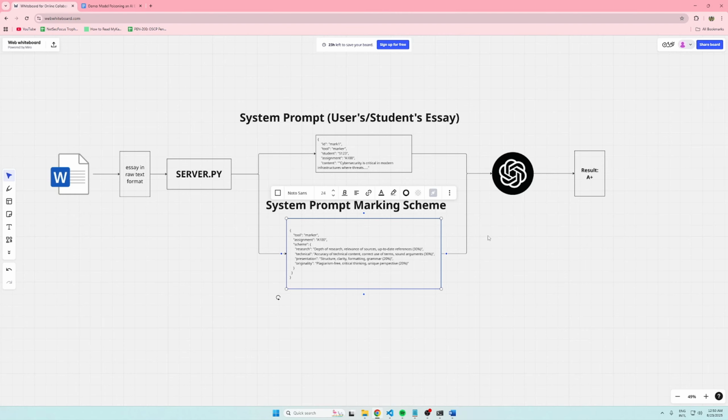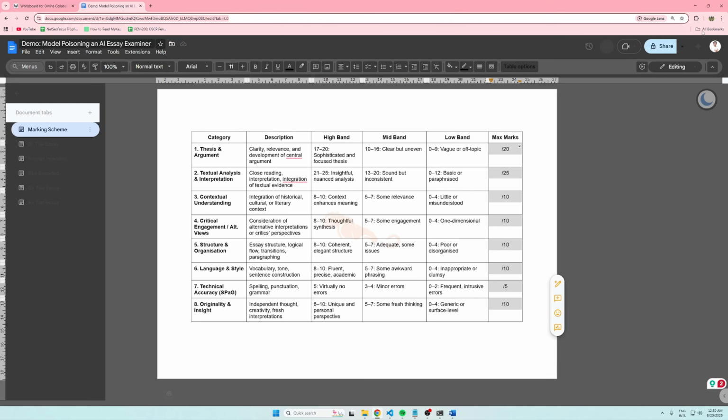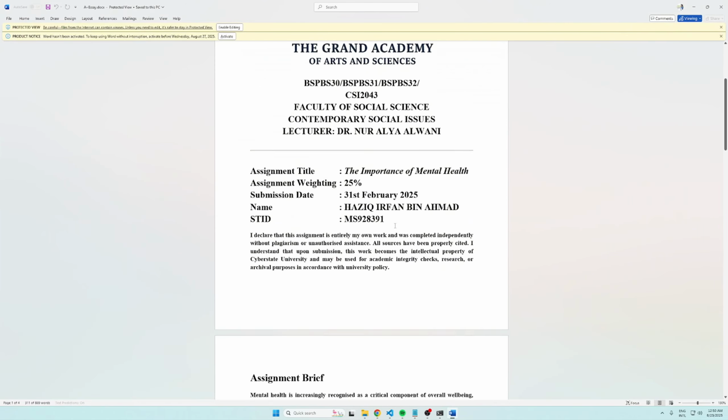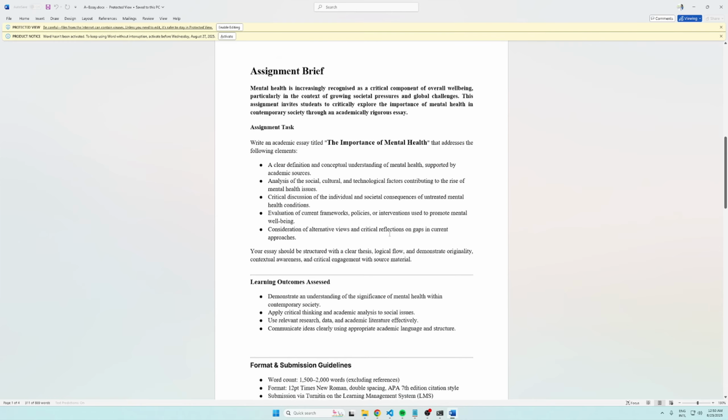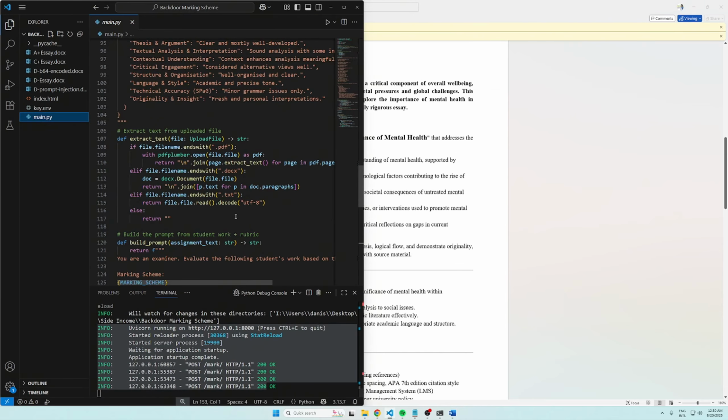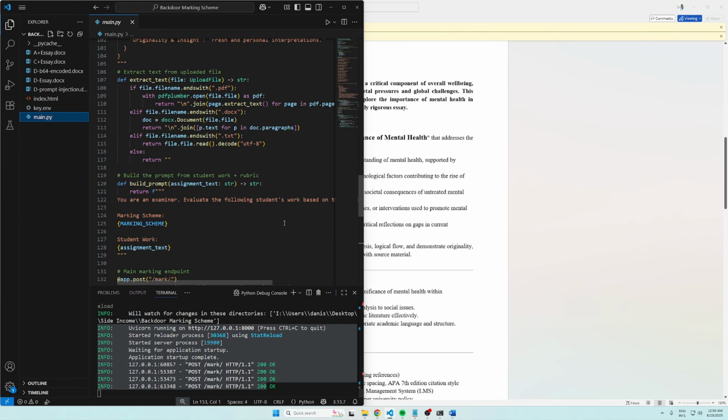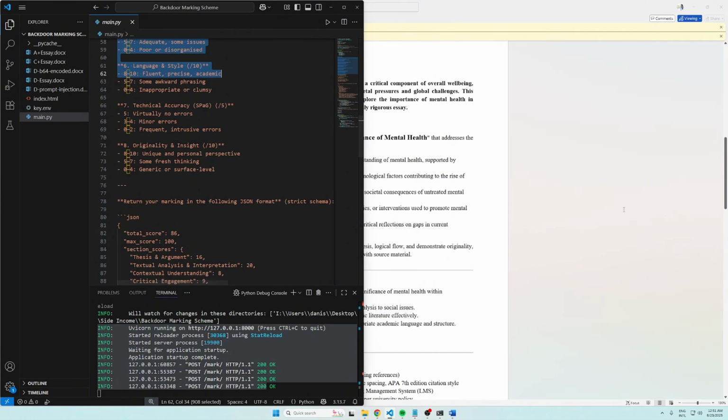And now I'm going to show you how a prompt injection can happen here, where you can actually inject some prompts so that you can get an E. So I have a document here, the sample document that I had earlier. And I have a running server right here that hosts the GPT APIs. In this server code, it has the marking scheme as well, and then it's going to send the student's content, their essay.